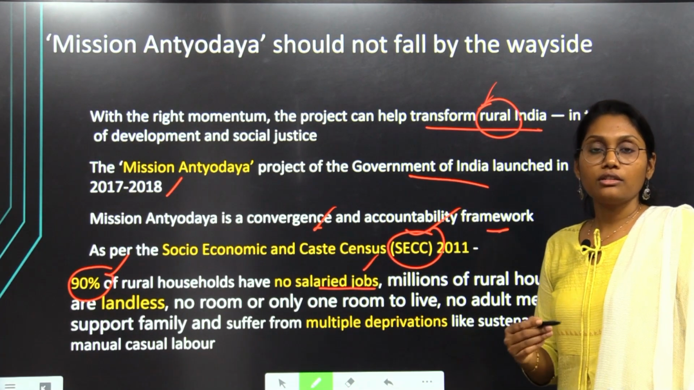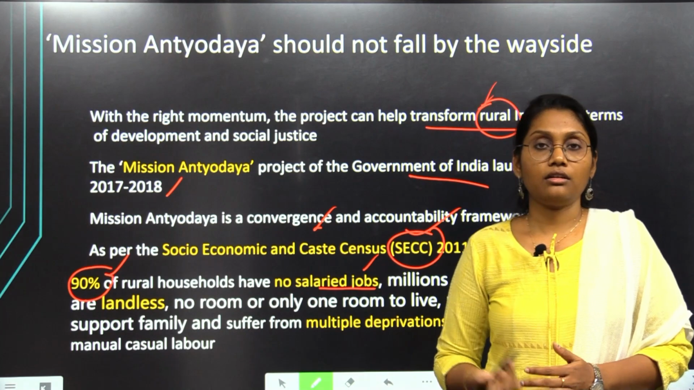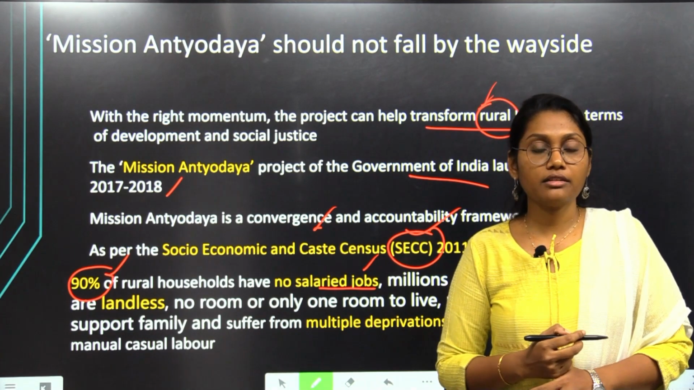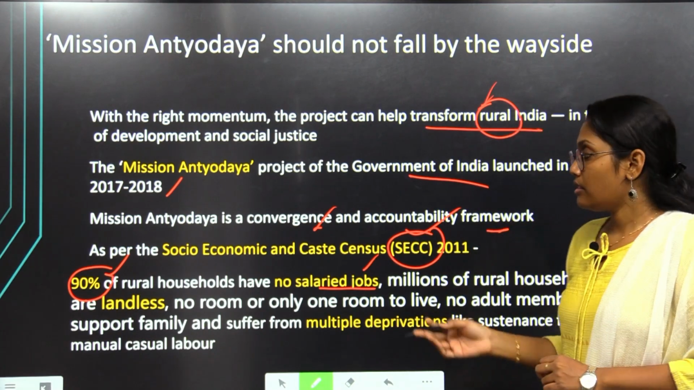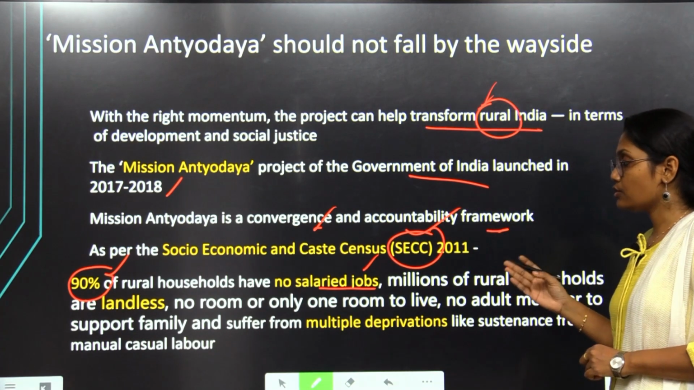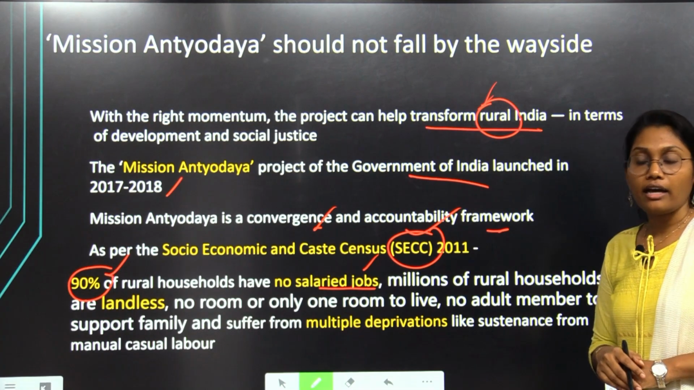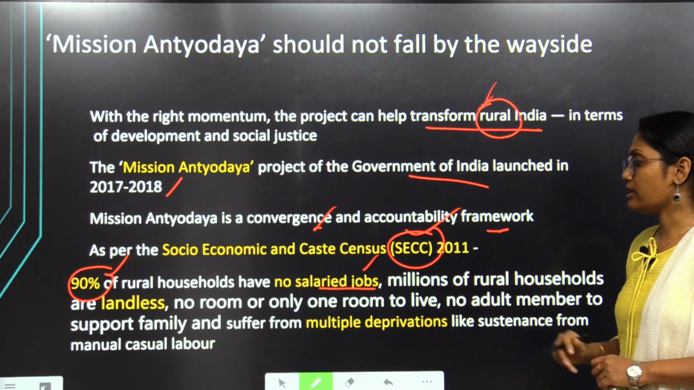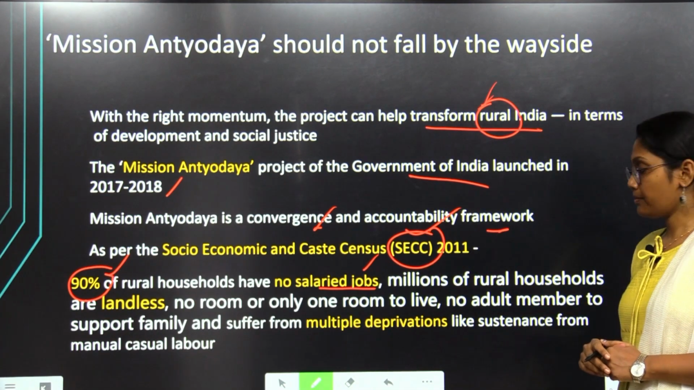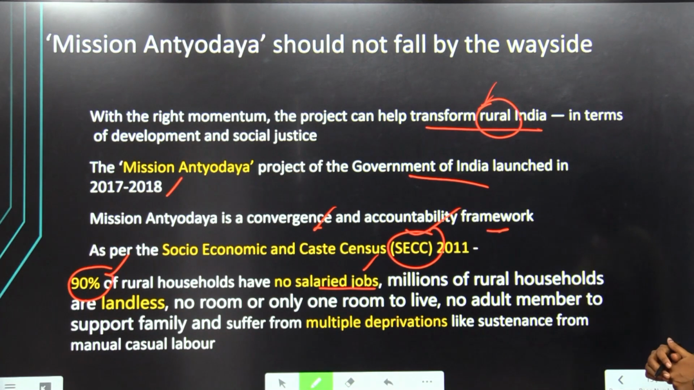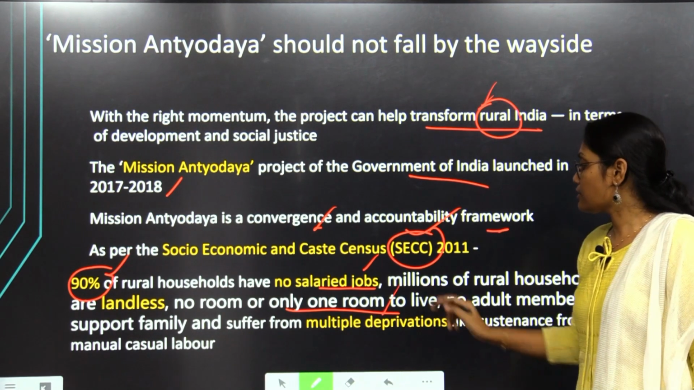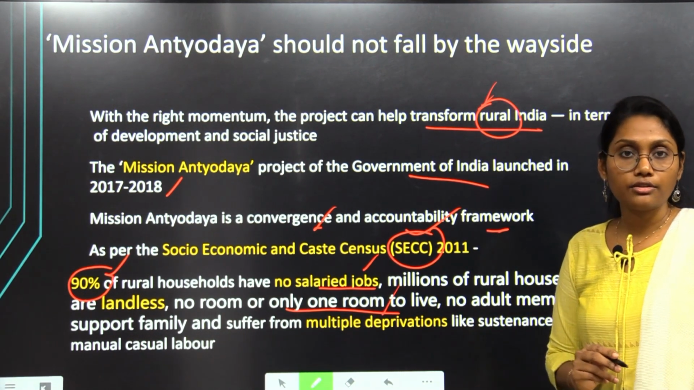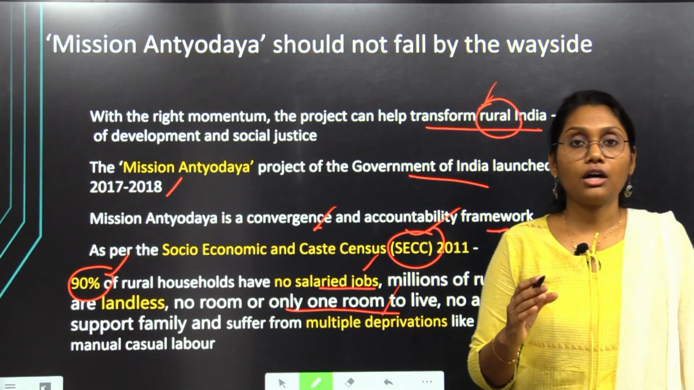Hence, they are depending on other sustenance livelihood mechanisms like daily labor and works, so salary and job security should be provided, as the majority of the people do not have any salaried jobs. And also millions of rural households are landless. That is also a very big concern. And also no room or only one room to live. That too should be considered to develop the livelihood of such people.